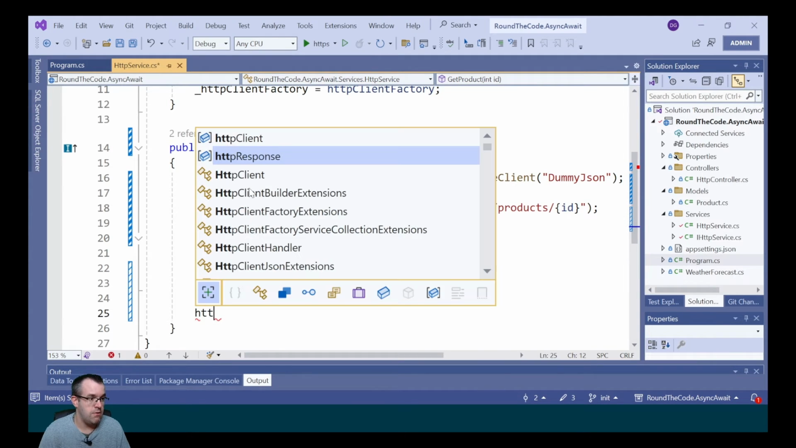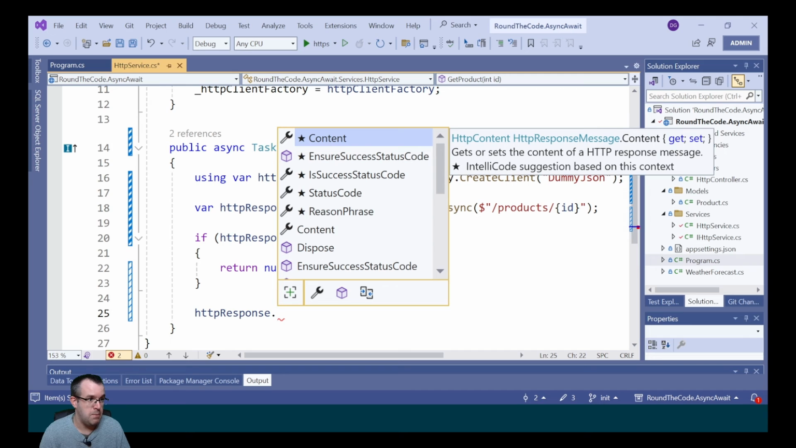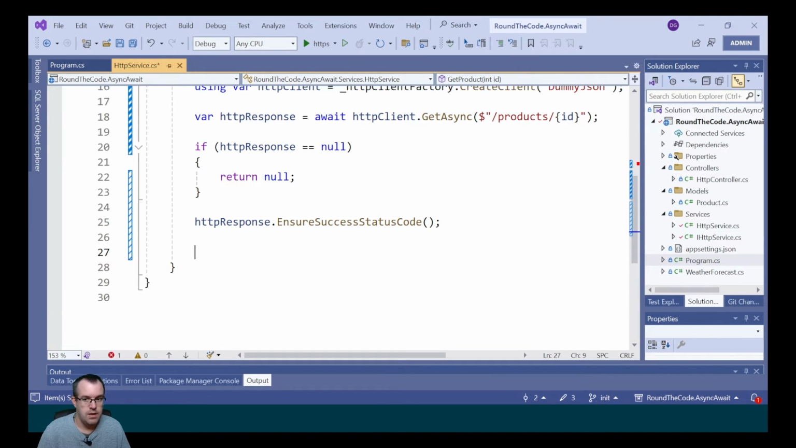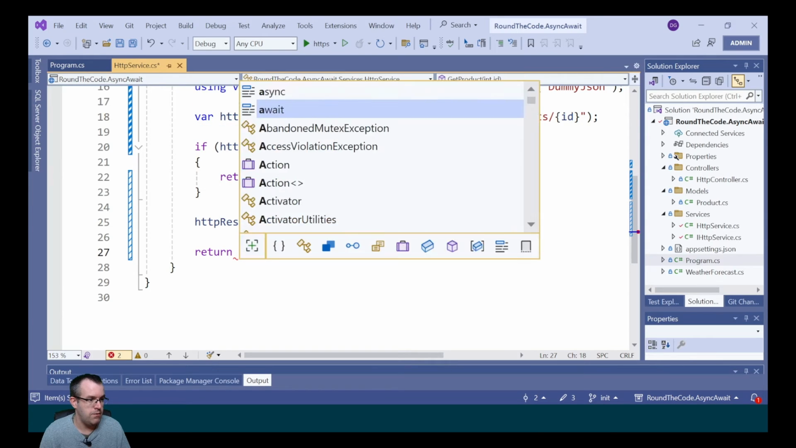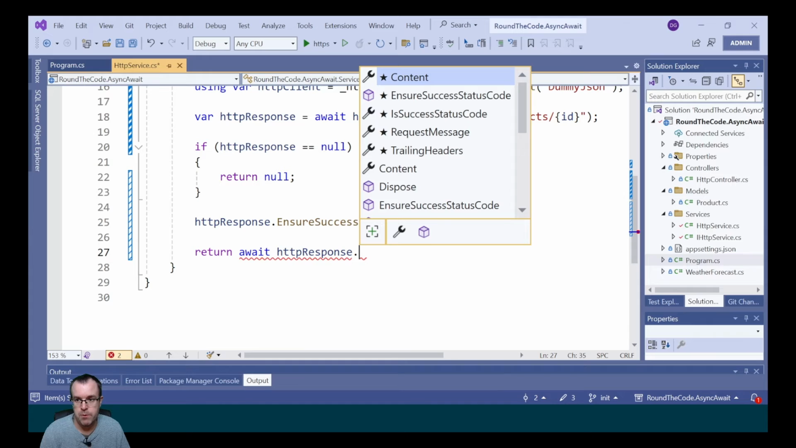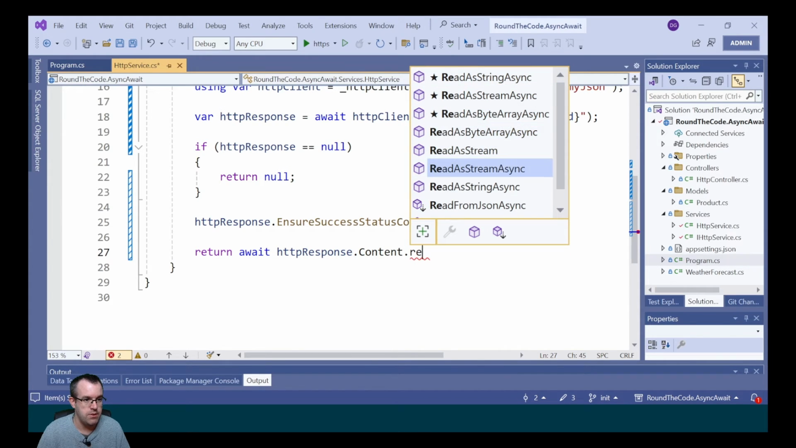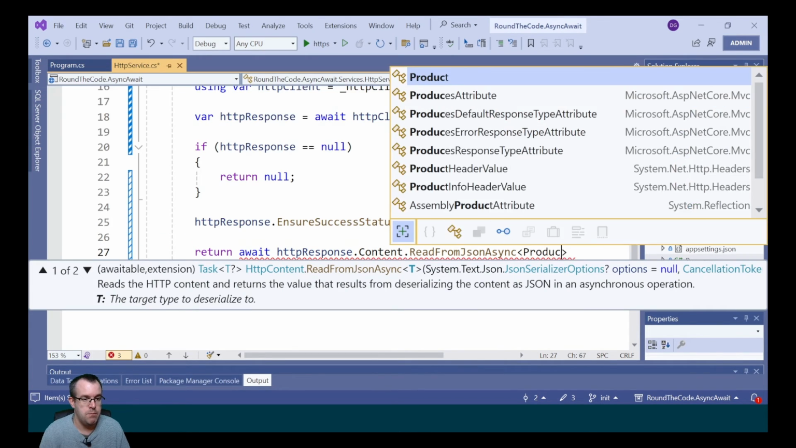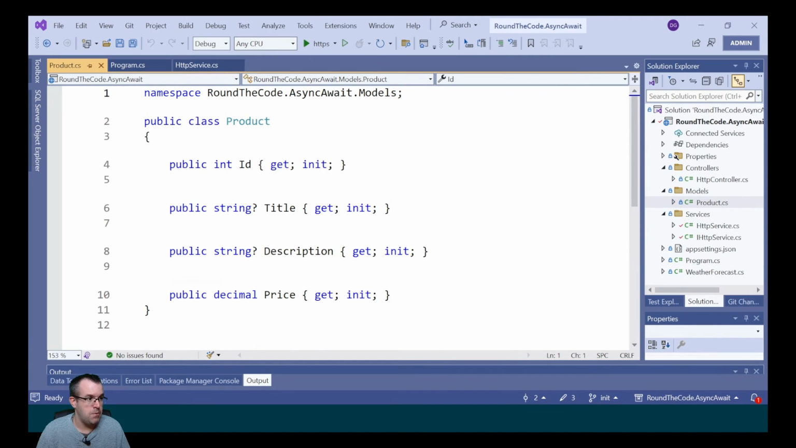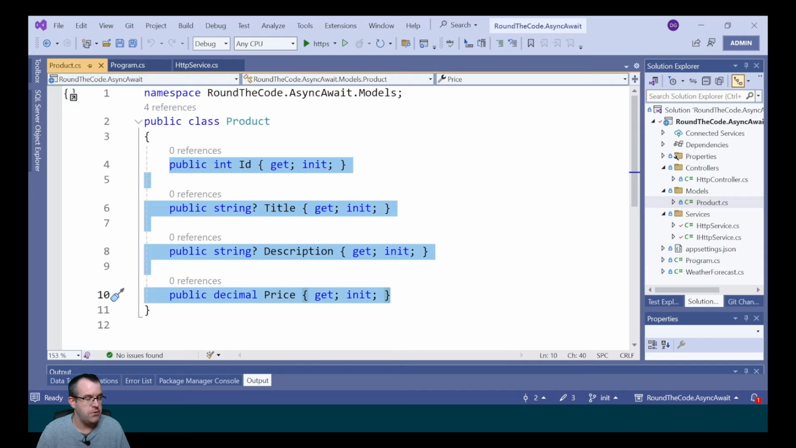Otherwise, we're going to check that there's a successful response from the HTTP call. So we call EnsureSuccessStatusCode. And then finally, we're going to read from the JSON. So we await that method. We call httpResponse.Content.ReadFromJsonAsync, and we pass in Product as the generic type. The product represents some of the properties that we will get from the JSON.